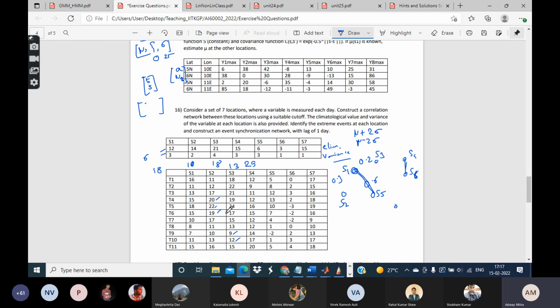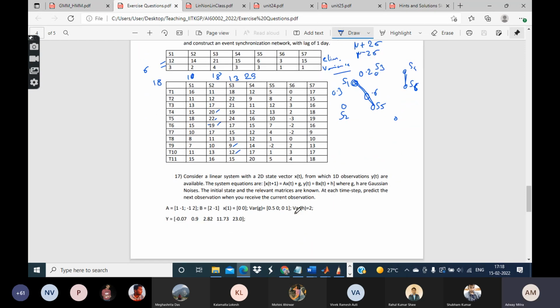Then for every pair of locations, you can see whether there is any synchronization between the extreme events. For example, between S2 and S3, S2 has three extreme events in days T4, T5, T6. S3 has in T9 and T10. Of course, the lag between these two is quite large, more than 1 day. So we can say that the extremes at locations S2 and S3 are not synchronized. Similarly, you can do it for the others.